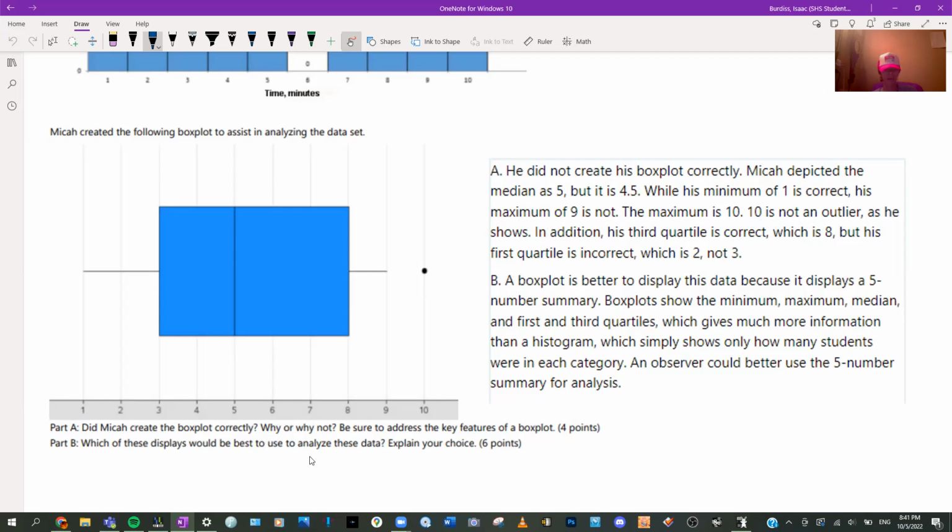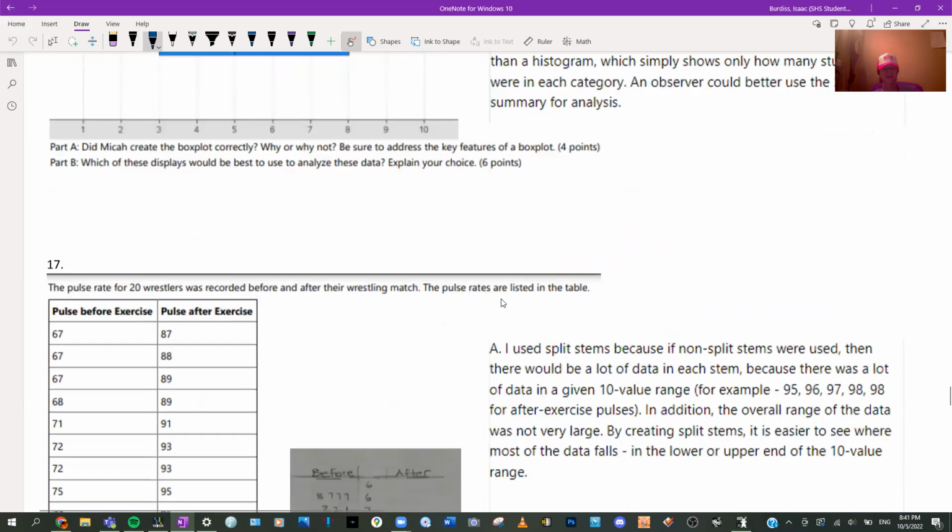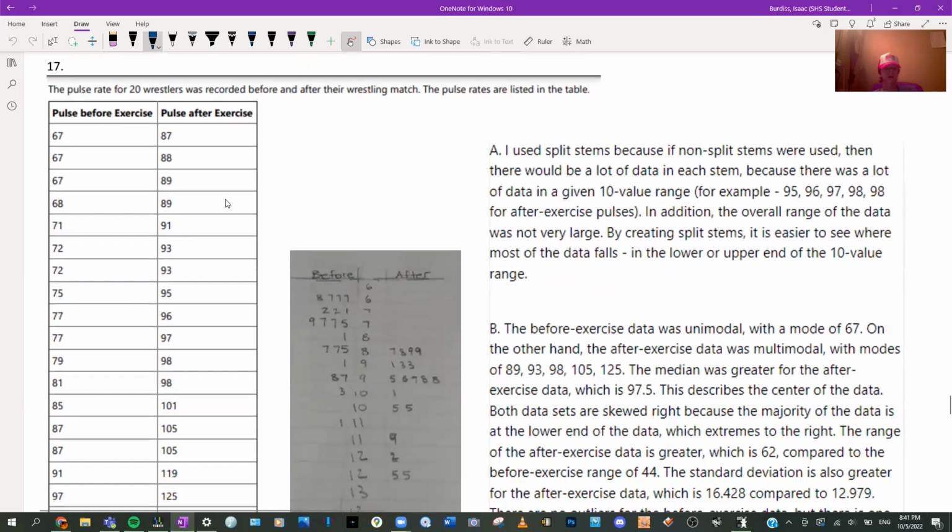All right, which would best display this data? It's the box plot. Here's why. A box plot is better to display the data because it shows a 5-number summary. It shows the minimum, maximum, median, and first and third quartiles, which gives much more information than a histogram, which simply only shows how many students were in each category. An observer could better use the 5-number summary for analysis. So there you go. Now we're going on this.